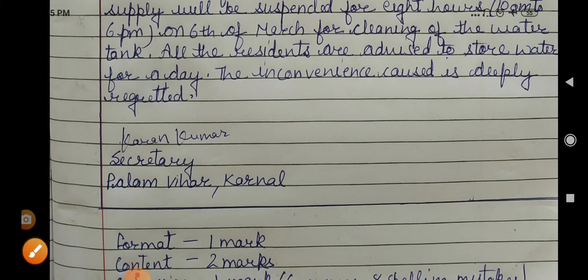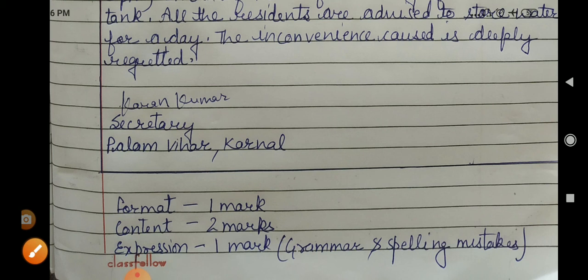Now let me tell you about the division of marks. How will you get marks? For format you will get 1 mark. If your format is correct, format will include first of all the name of the organization, notice, date, heading, and then the ending, like mentioning your name or your designation. For that you will get 1 mark.